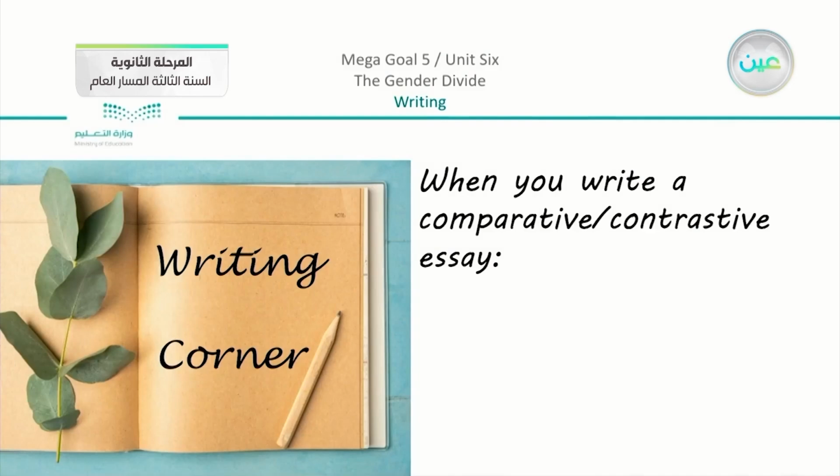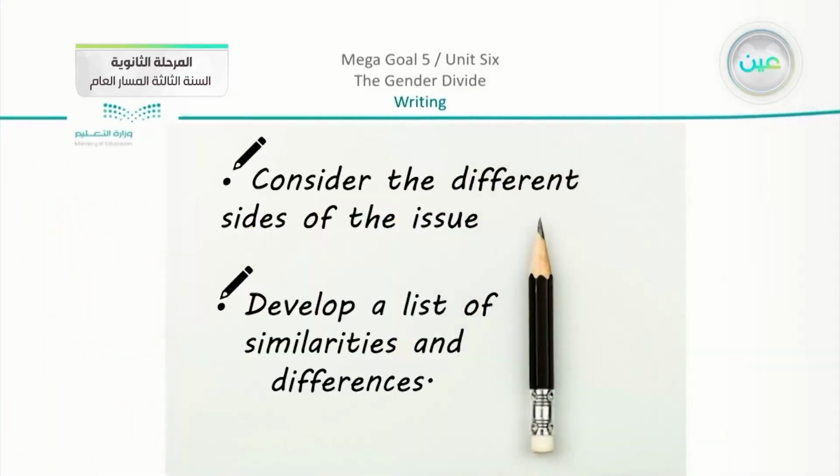So we are going to pass by the tips that we have as usual in each unit. We have our writing tips. When you write a comparative or a contrastive essay, we have to consider the different sides of the issue, to develop a list of similarities and differences. So you are going to compare, and you have to show the similarities and differences that we have here.